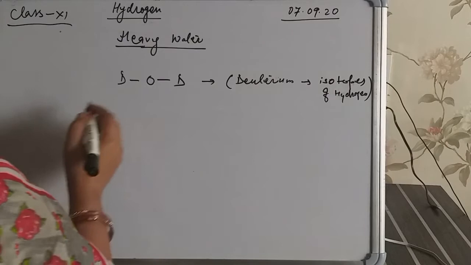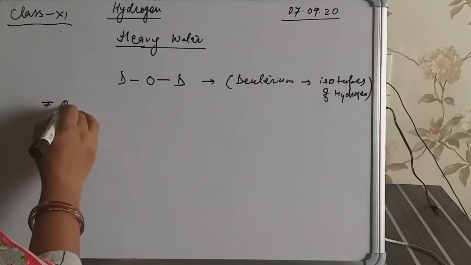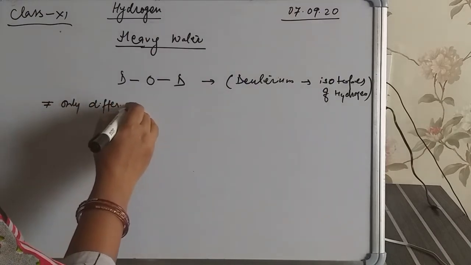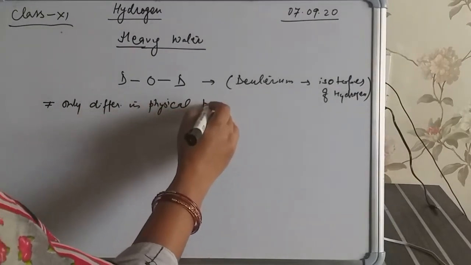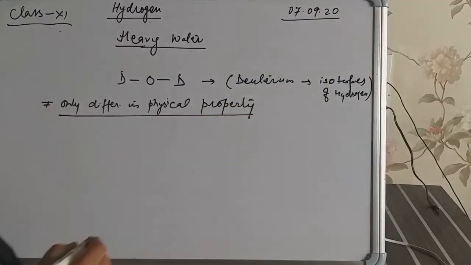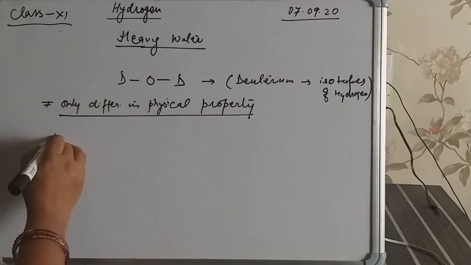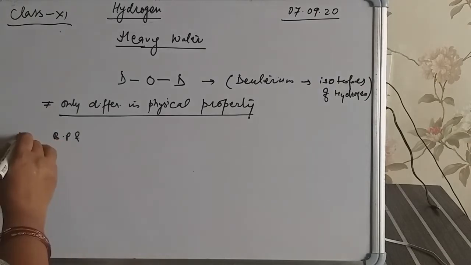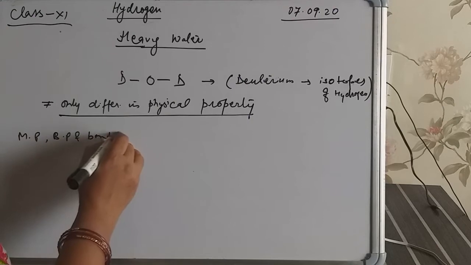Isotopes of hydrogen only differ in physical properties, like melting point, boiling point, and bond strength.